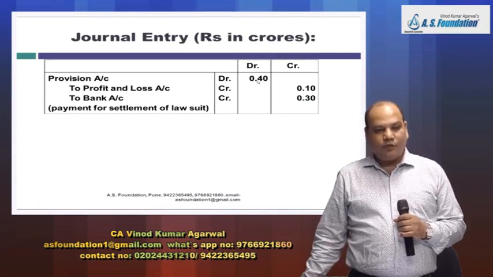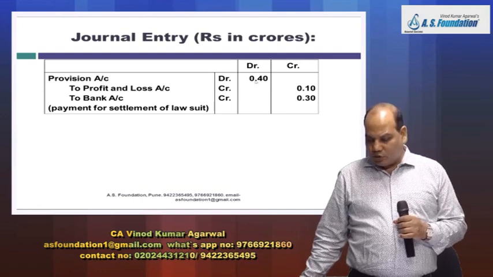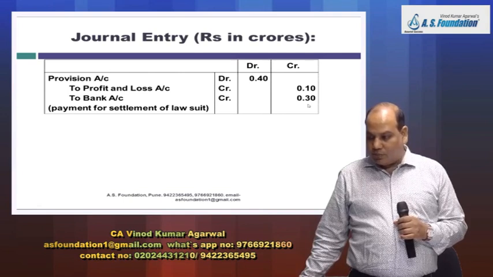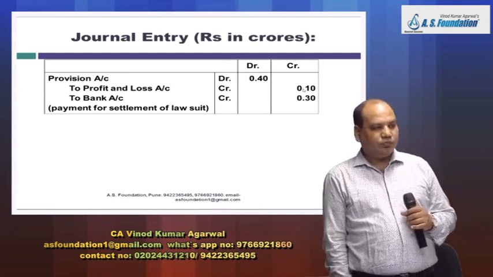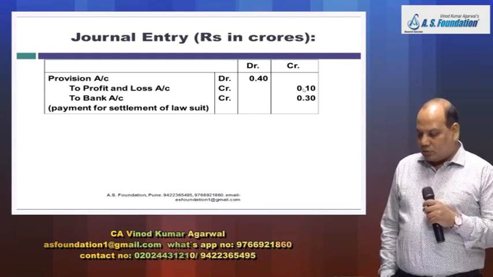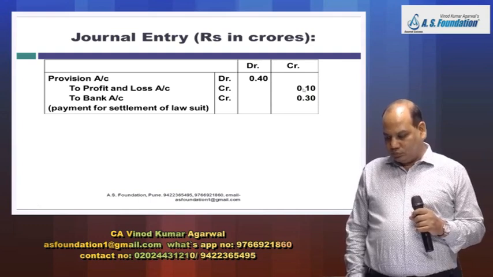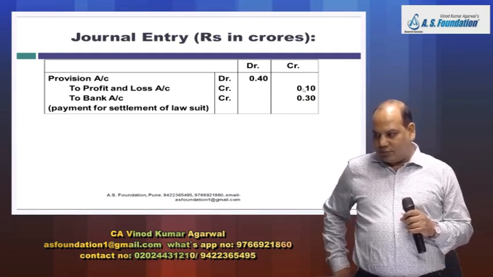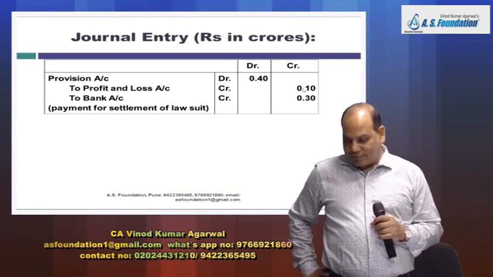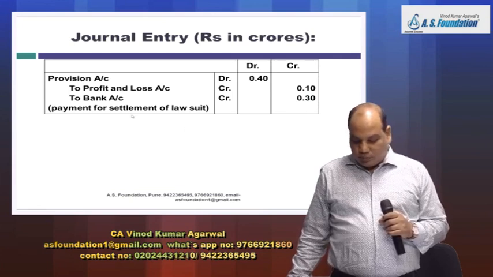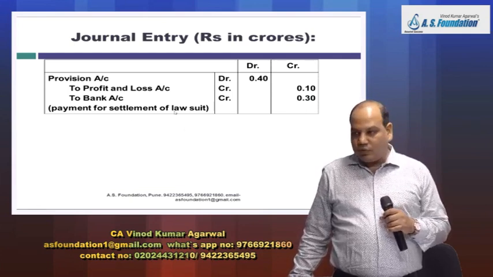Provision account debit 0.40 because the carrying amount is 0.40. Settlement is made by paying 0.30. So therefore difference 0.10 gain to P&L account. To profit and loss account 0.10. Is it right? Say yes. To bank 0.30. Payment for settlement of lawsuit.